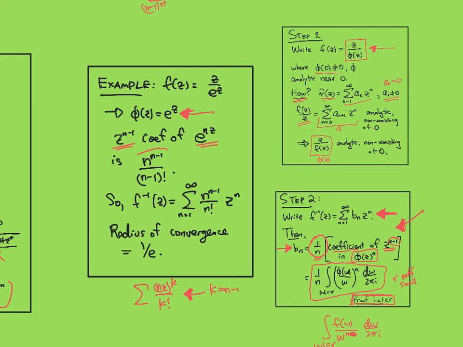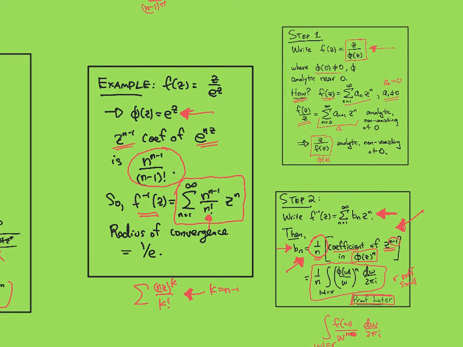And so you'd get n to the n minus 1 over n minus 1 factorial. And in the formula, we do have to do a 1 over n. And we get the power series representation of the local inverse of f right here. And so it has these coefficients.